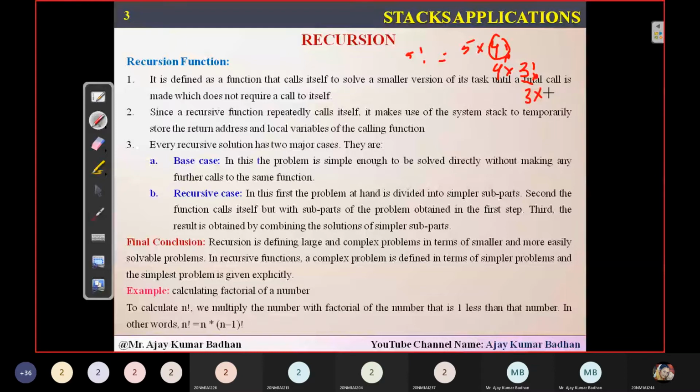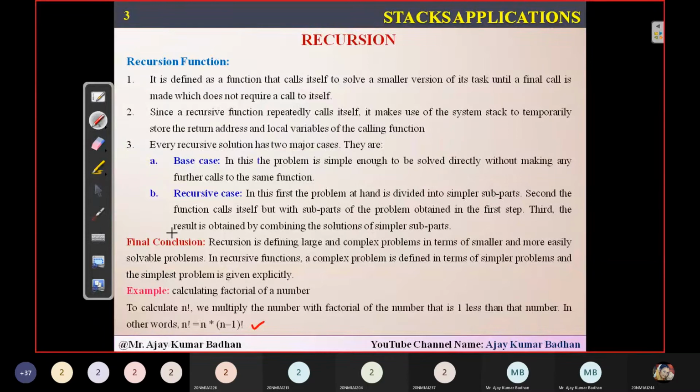Now we'll go in the reverse order. 2 ones are 2. So 3 into 2, how much? What is the output we got for 2 factorial? 2. So 3 twos are 6. For 3 factorial, you got the output as 6. 4 sixes are how much? 24. Now that 24 is the output for your 4 factorial. So finally, 5 into 24 is equal to 120. That is what it means. And how can we use this as a function? n factorial equals n into (n minus 1) factorial. This is how we apply it in this concept.